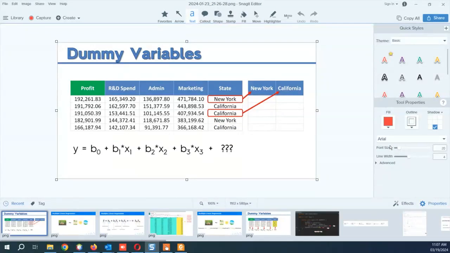So if I make this into a variable like this, that will be helpful for me. Right now they're discussing only two, New York and California. They're not talking about Florida. But if it were Florida as well, then we would have three columns: 001, 010, and 100. Remember that I made all that categorical data into one hot encoding and made it into numbers. That's what we need to do in the cleansing part of it.